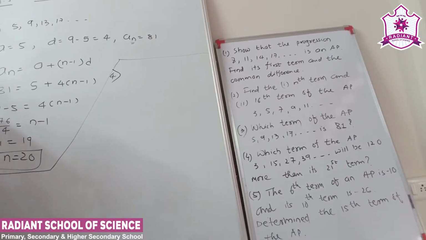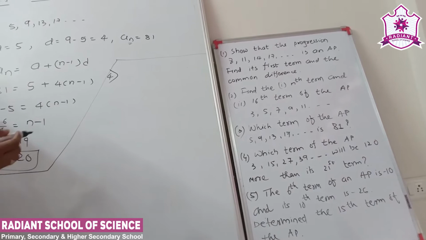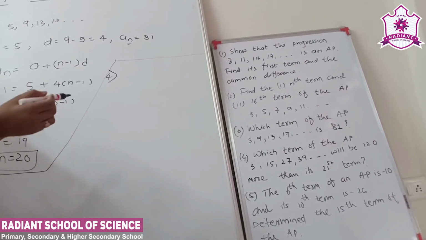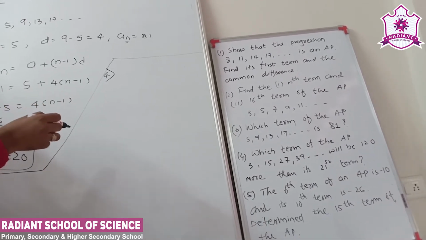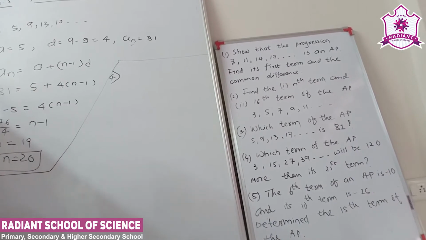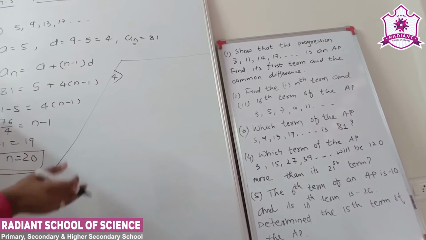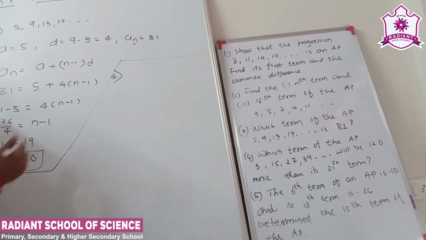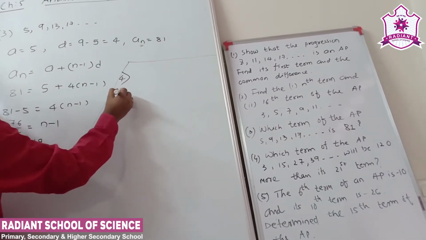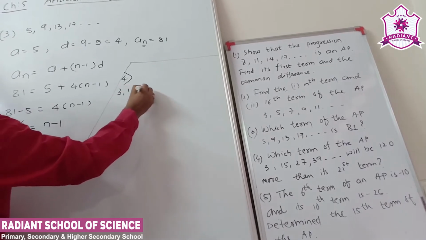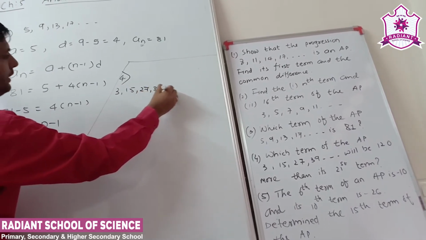The AP is given, the 21st term, 120 more, and then we find the nth term. So which term is 120 more than its 21st term? Understand? So first, the AP is 3, 15, 27, 39.